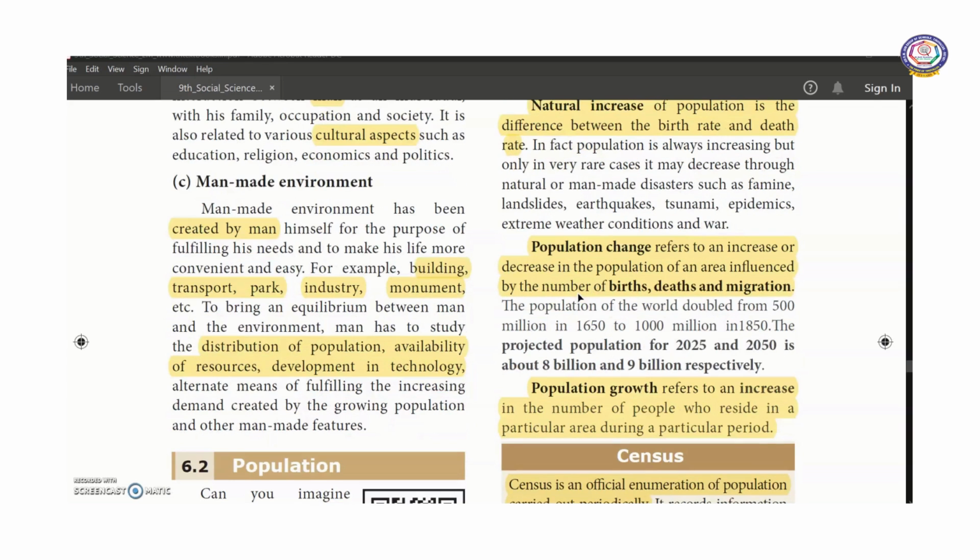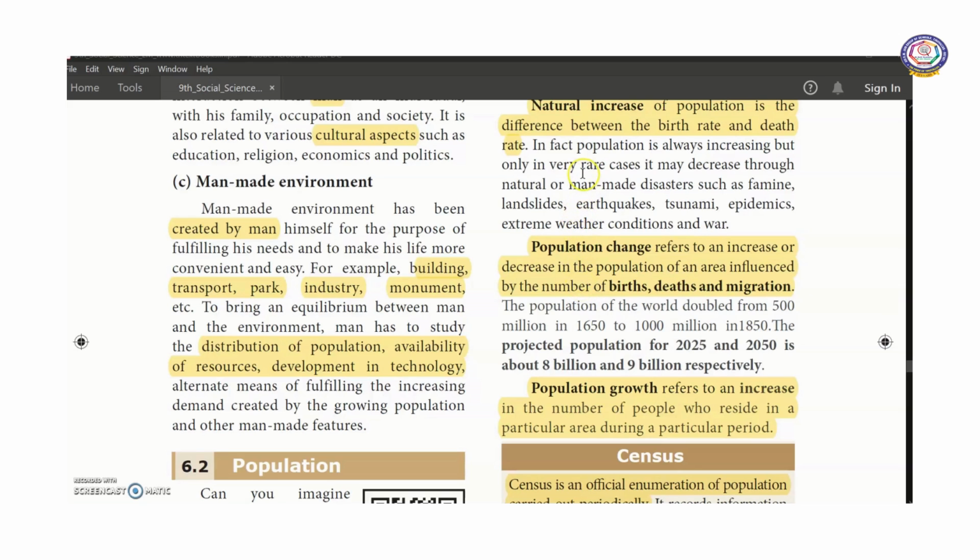First, natural increase of population. What is meant by natural increase of population? It is the difference between the birth rate and death rate. What is meant by birth rate? The number of people born per thousand, and the number of people who died per thousand is known as the death rate. The difference between the birth rate and death rate is known as natural increase.